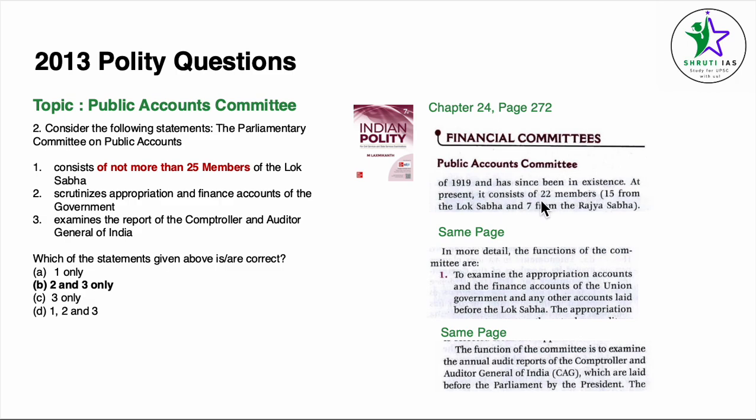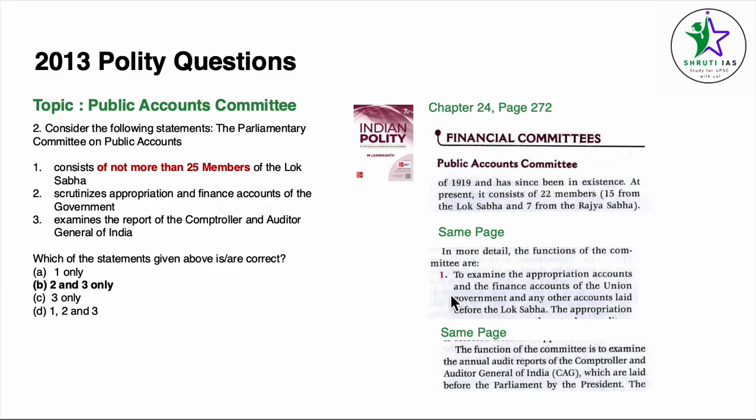At present, it consists of 22 members, 15 from Lok Sabha and 7 from Rajya Sabha. So it cannot be 25 members here. 15 from Lok Sabha is the limit and 7 for Rajya Sabha. 1 becomes an incorrect statement. Same page, in more detail, the functions of the committee are. Same page, left side, 4th paragraph, in more detail, the functions of the committee are.